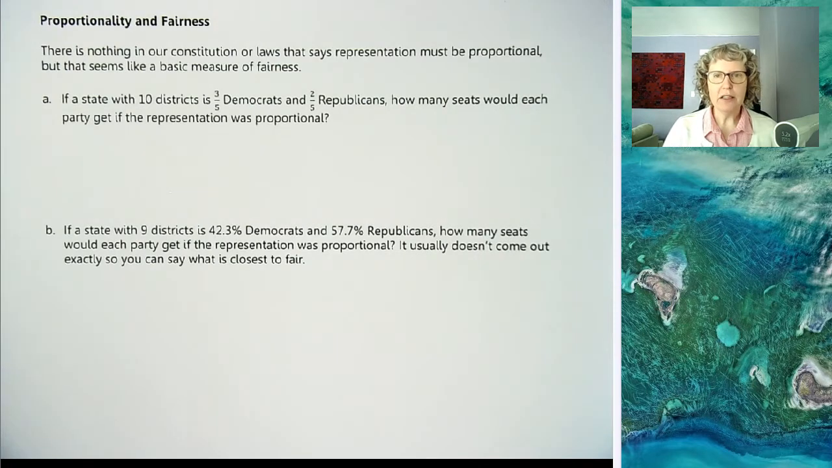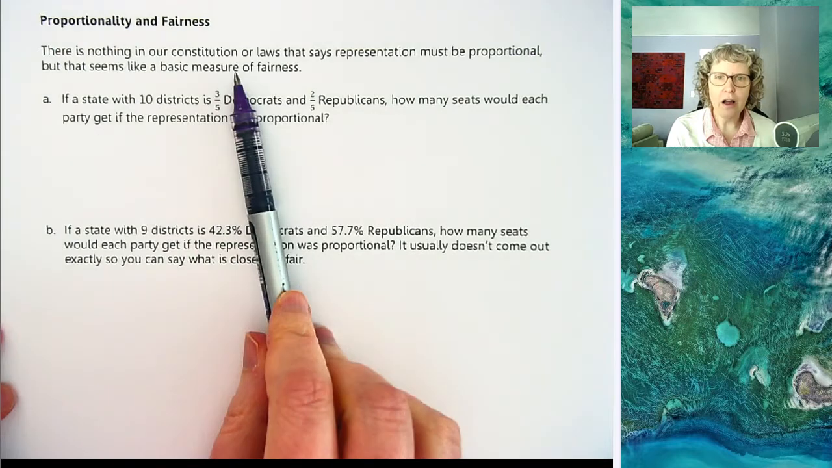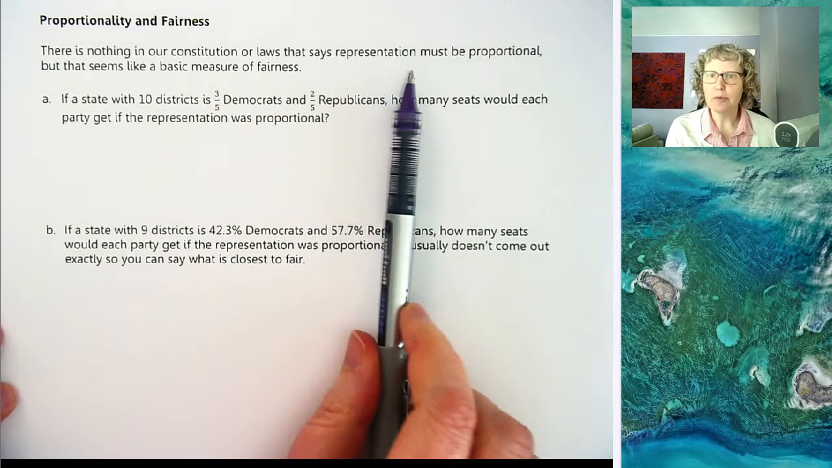What proportionality means is think about equal fractions. For example, if one party has 1/4 of the population, you would expect that they would have about 1/4 of the seats in that state. That would be a basic measure of fairness. If one political party had only 1/4 of the population, but they had 3/4 of the seats, that doesn't seem very fair.